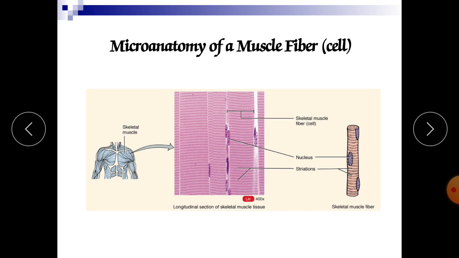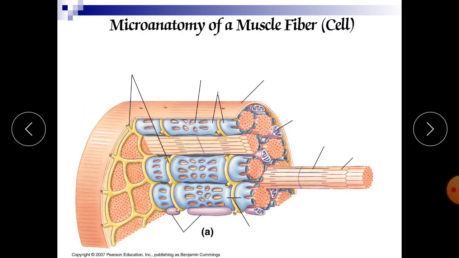Now here in this microscopy of the muscle fiber, you can see the skeletal muscle fibers, and this is the nucleus, and these are the striations. The striations you will get in the skeletal muscle as well as in the cardiac muscles. Now, in the microanatomy of the muscle fibers, here you can see